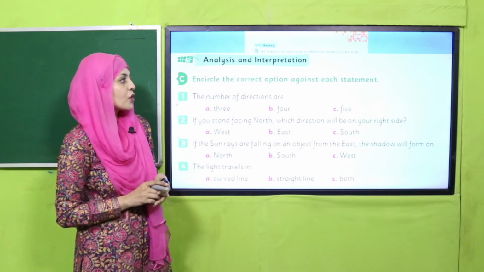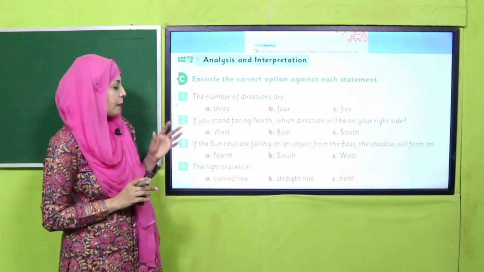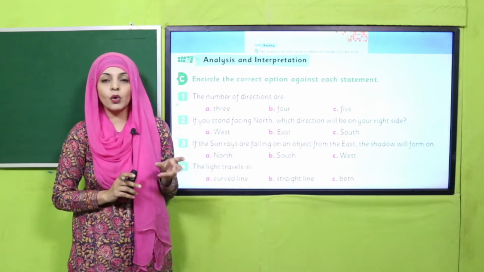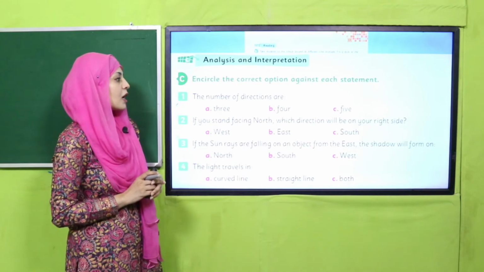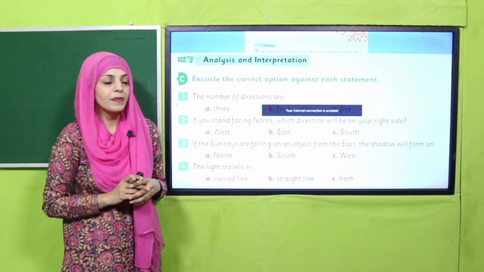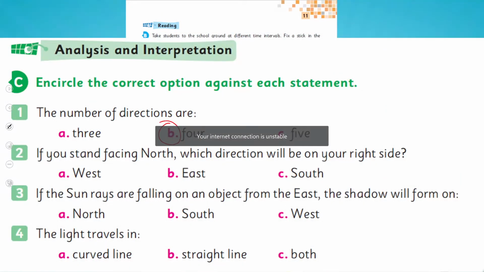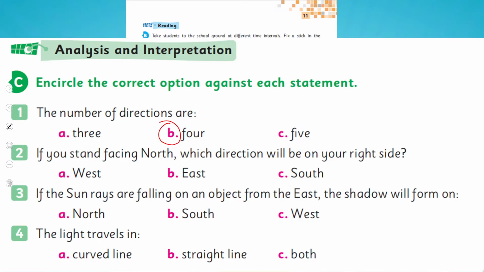Encircle the correct option against each statement. Statements are given and the options are given below. You have to circle the correct option. The number of directions are 3, 4, 5. Very good. 4. If you stand facing north, which direction will be on your right side? West, east, south. Yes, very good.